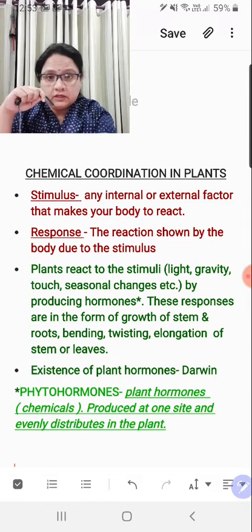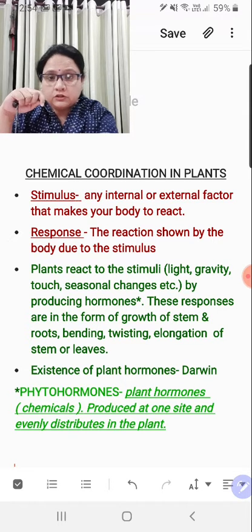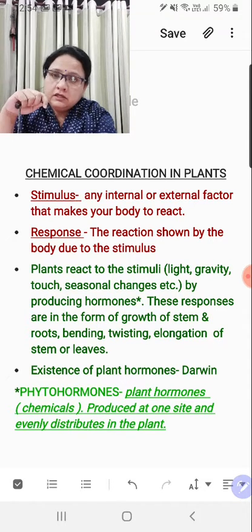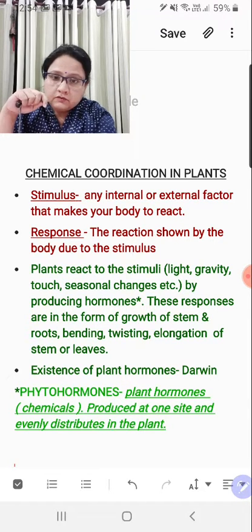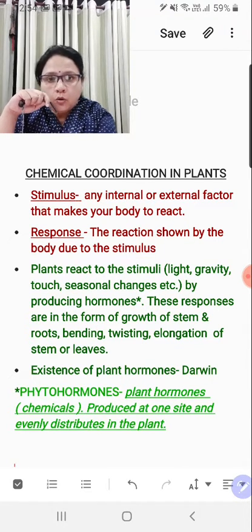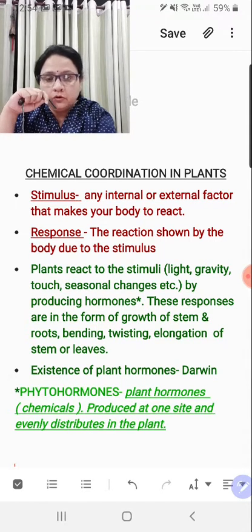Some are needed for increasing the growth and developmental rate, and some are needed because you always need a switch on and switch off everywhere, right? We never need something which is growing on and on and on. We need to switch off the growth at some point. Similarly, these hormones work as a team, and some work for the acceleration of growth and development, and some work for the inhibition, right? That's why we call it chemical coordination. That means the chemical hormones present in plants are coordinating with each other to work in a team so that the proper growth and development of the plant can take place, right, children?